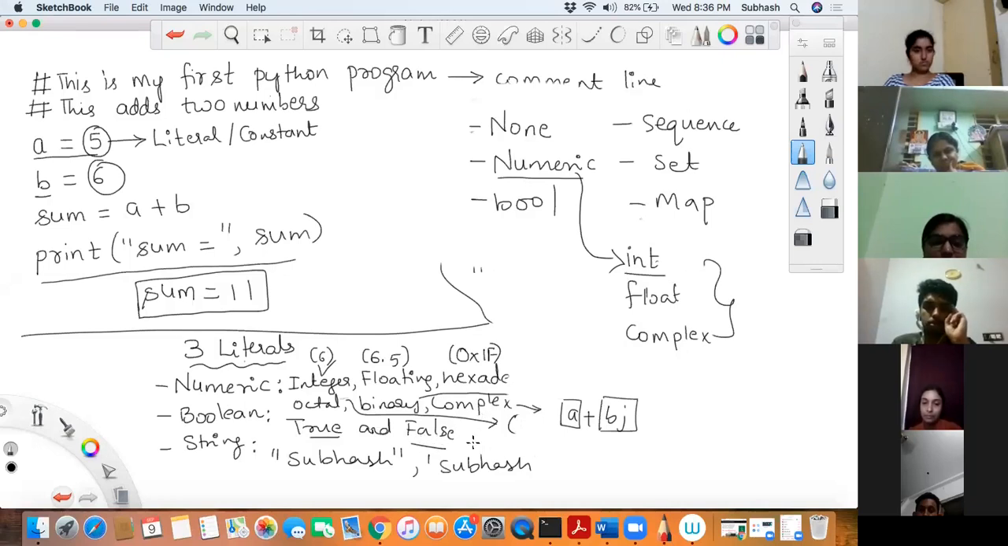Now I want to tell you one more important thing. In Python, anything that is non-zero is considered true, and anything that is zero is considered false. What is the meaning of this?